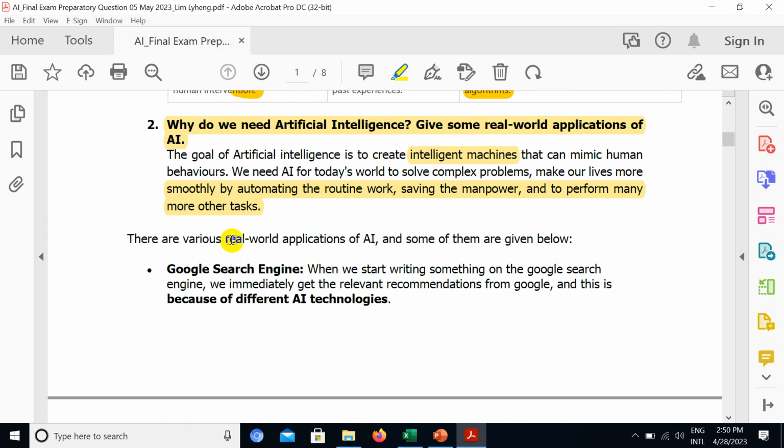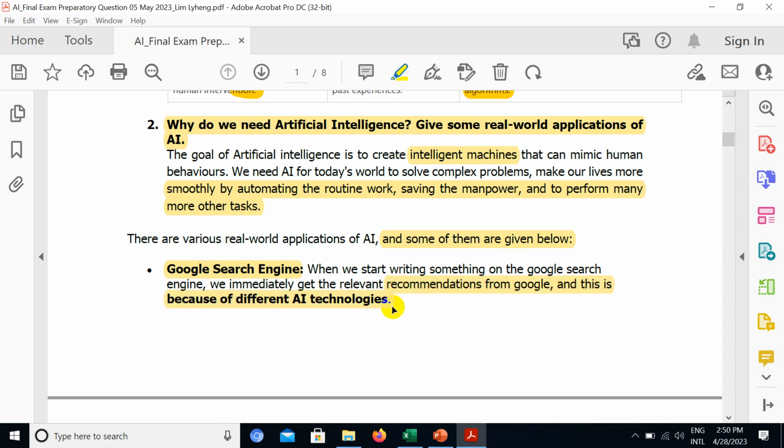There are various real-world applications of AI, and some are given below. Like the Google search engine. When we start writing something on the Google search engine, we immediately get relevant recommendations from Google, and this is because of different AI technologies.